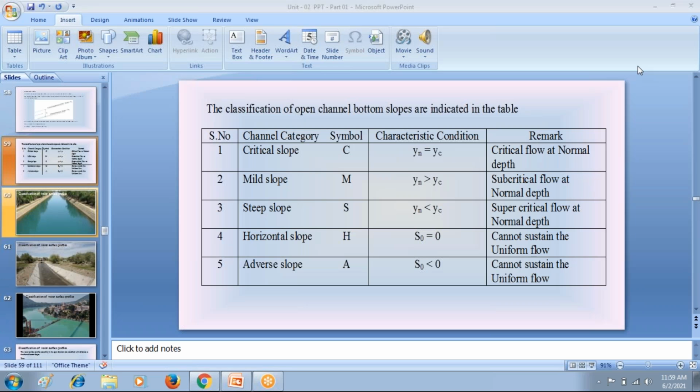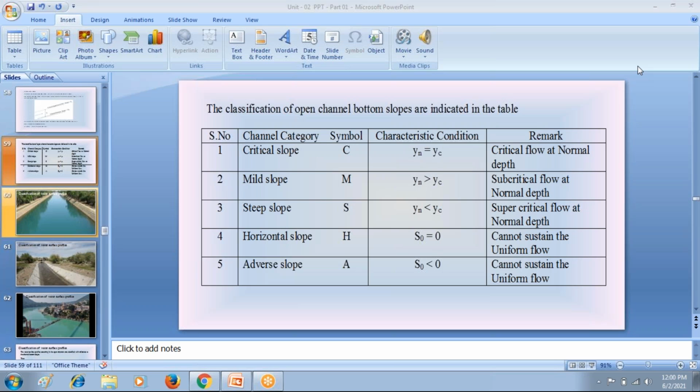Dear students, last class I explained the different types of channel bottom slopes in open channels. Last class we discussed the critical slope channel bottom, mild slope channel bottom, steep slope channel bottom, horizontal slope channel bottom, and adverse slope channel bottom in open channels. The first one is critical slope channel bottom.